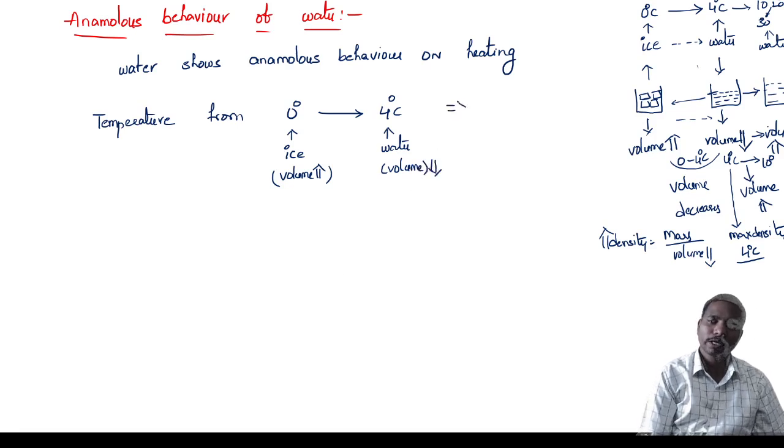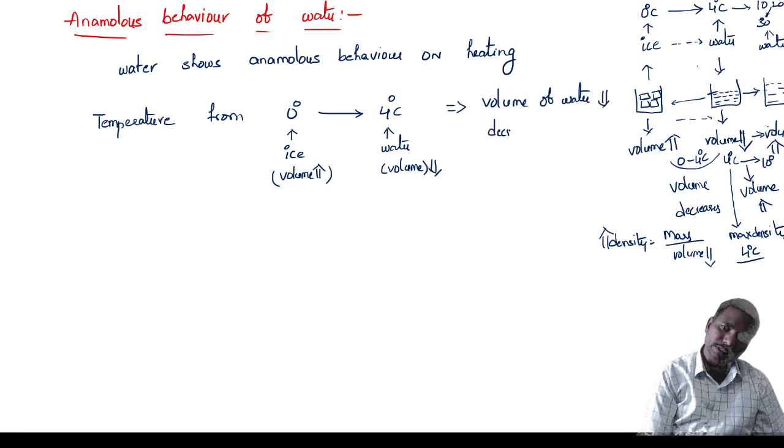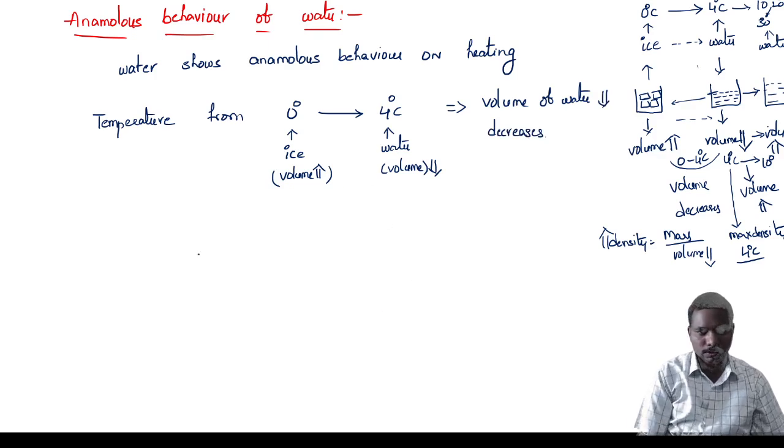So from 0 to 4 degrees centigrade, what is happening? Volume high to volume low. So high volume to low volume means volume of water decreases. Clear?